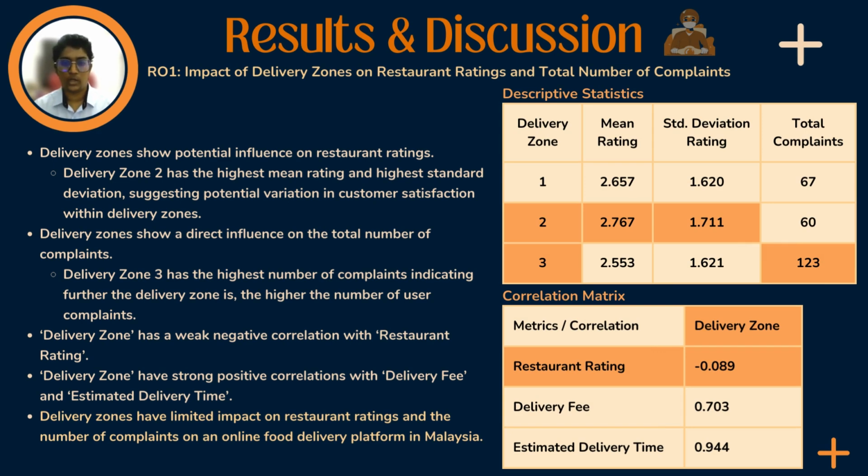Based on Research Objective 1, this research examined the impact of delivery zones on restaurant ratings and user complaints. The findings are that while Delivery Zone 2 has the highest mean rating, it also exhibits the highest standard deviation, suggesting potential variation in customer satisfaction within delivery zones. Delivery Zone 3 has the most complaints, indicating a potential rise in complaints as the delivery distance increases. These findings suggest a potential relationship exists between delivery zones, restaurant ratings, and user complaints.